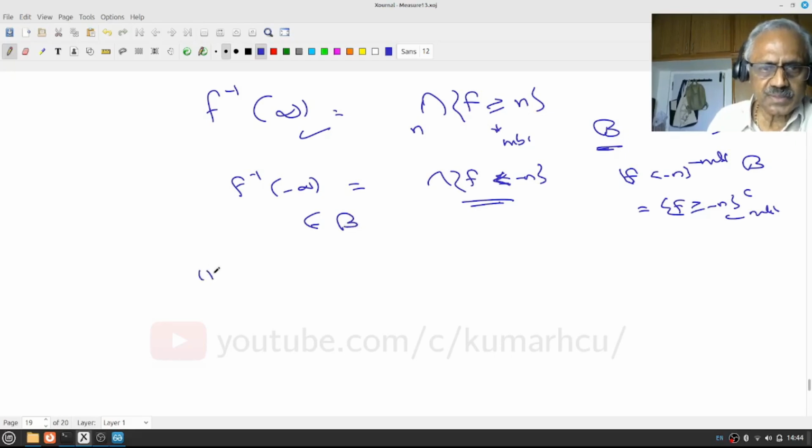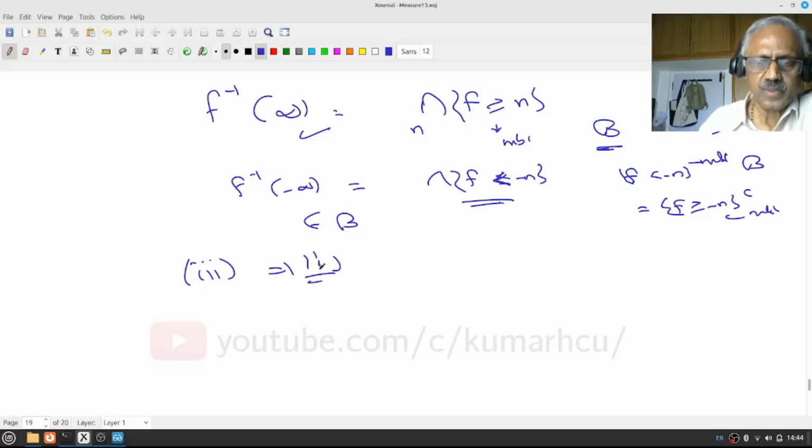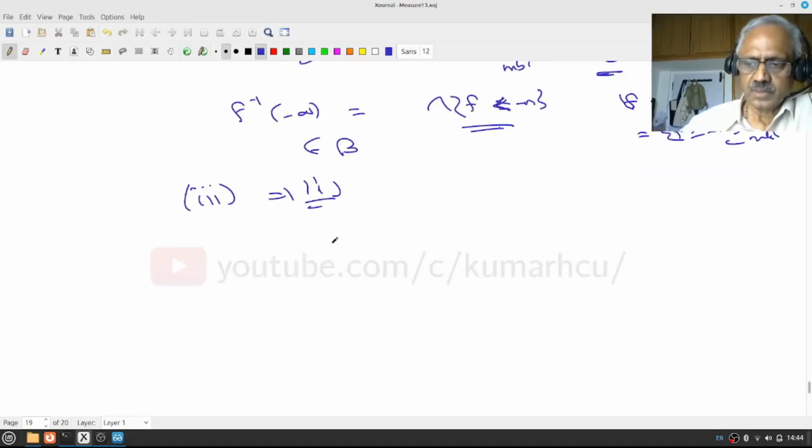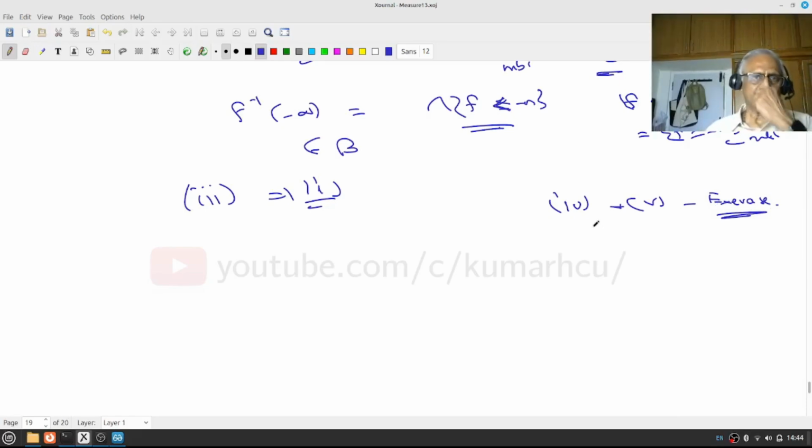So we have shown that 3 implies 1. Okay. And the rest, 4 and 5, are easy. So do it as an exercise. You simply take the complement and prove that. Okay.